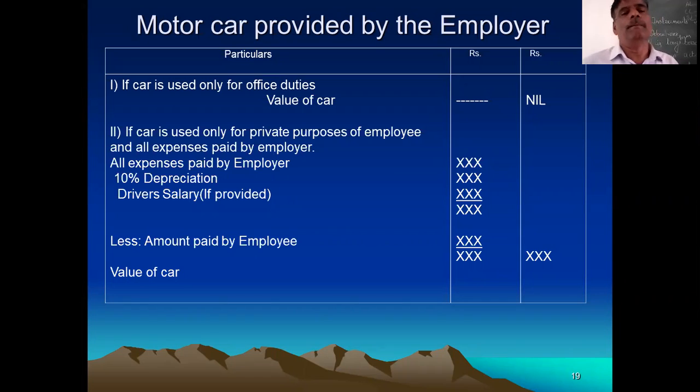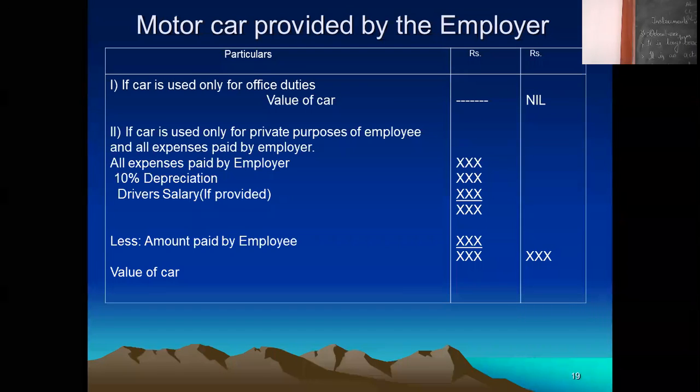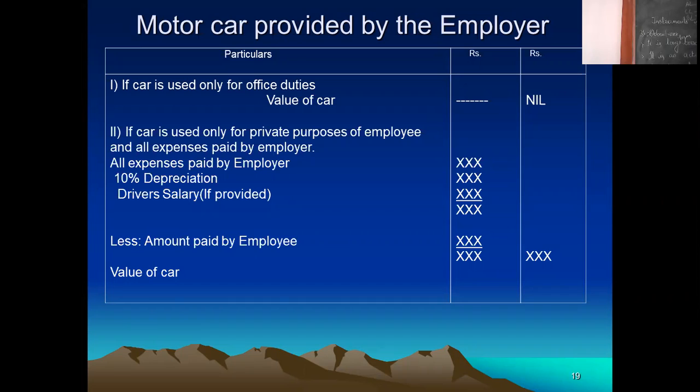If the car is given by the employer to the employee only for private purpose, then you value it as per the given instruction. That means you take all the expenses paid by the employer pertaining to that car. Expenses may be the wage charges and other expenses. Then next is 10% depreciation on the car. First, you take the expenses incurred by the employer on that car, and second, 10% depreciation on the car.